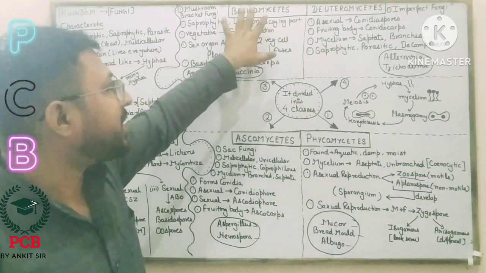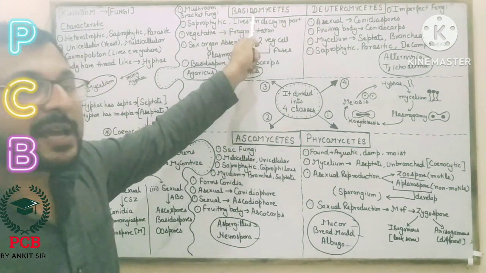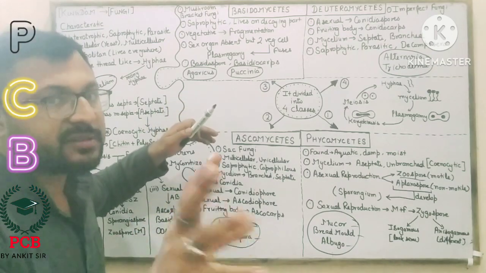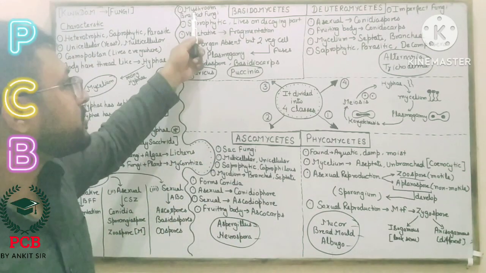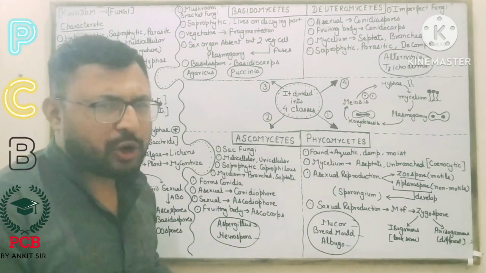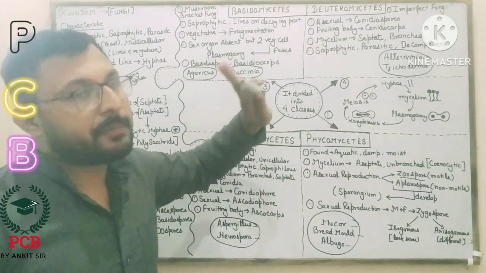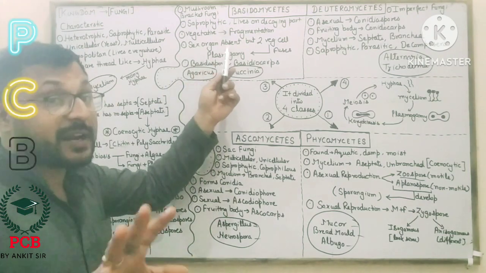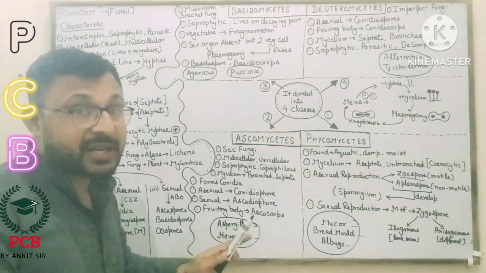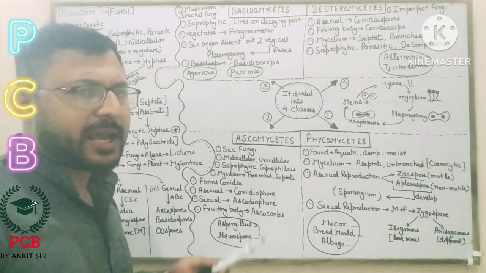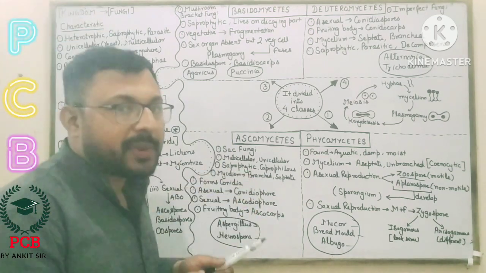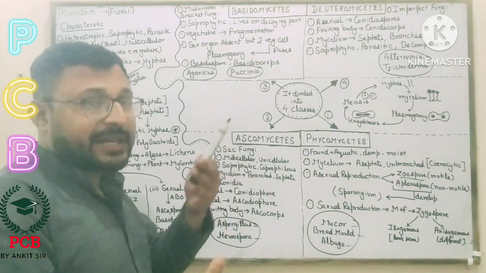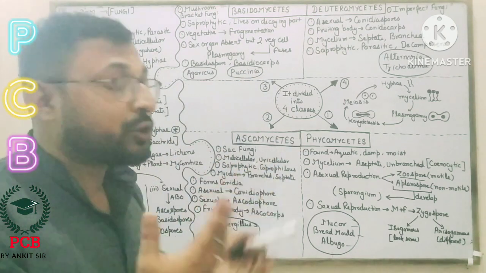Now the third part is basidiomycetes. This is a type of mushroom, bracket fungi or puff balls. Means mushroom, you will understand. They are saprophytic, living on dead or decaying parts. Vegetative reproduction is by fragmentation. Sex organ is absent, but sometimes the vegetative parts combine, fuse and do plasmogamy. After that, karyogamy and meiosis occur and spores are produced.